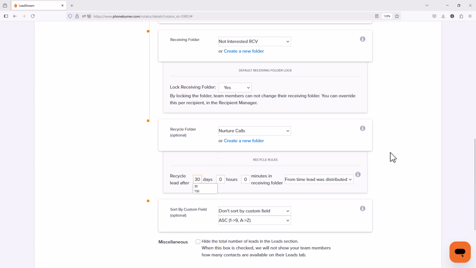That's our blind pull lead stream for nurture calls, where they're going to get called every 30 days for us to continue to try to connect with them, to try to move them forward. So we'll set our recycle time for 30 days. And when it comes to from time lead was distributed or from time lead was last called, they're not going to get called again during this 30 days. So we're going to leave this set to from time lead was distributed.